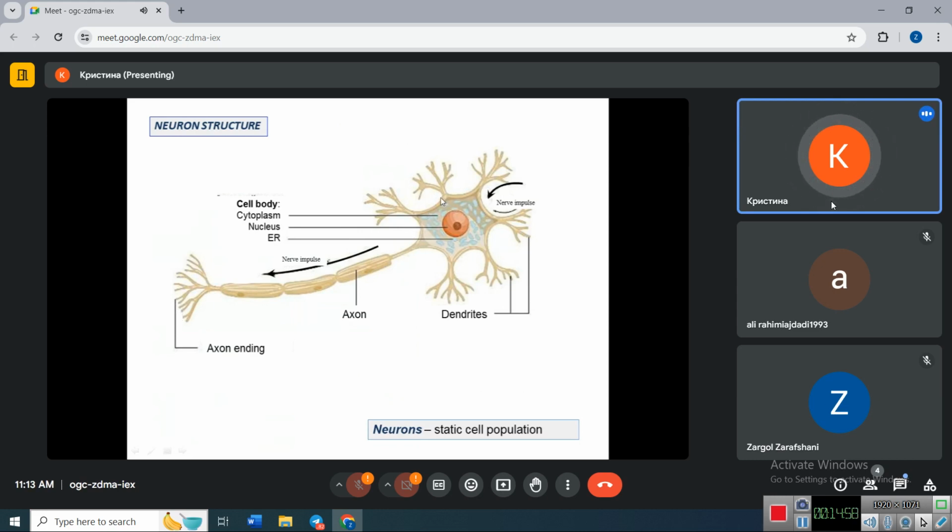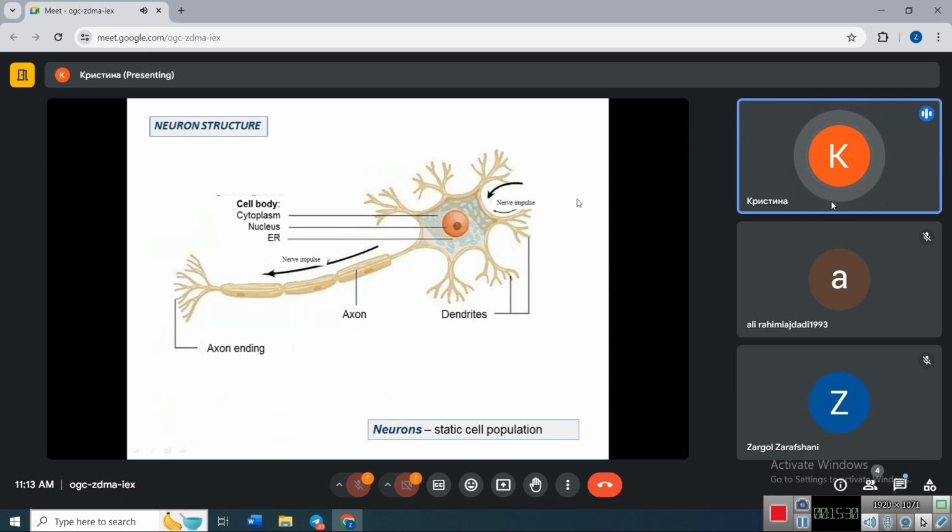A cell body or the soma includes the nucleus with a well-developed nucleolus inside it, and the surrounding cytoplasm, which is called perikaryon. Karyon stands for nucleus in Greek, and peri means surrounding. So this area is also called the perikaryon of a neuron. Neurons are static cell populations, so they cannot divide anymore.